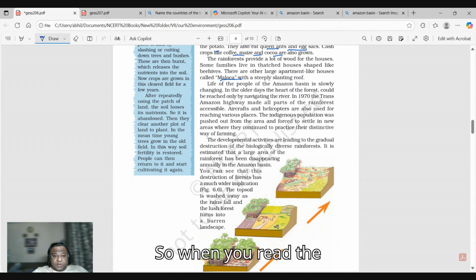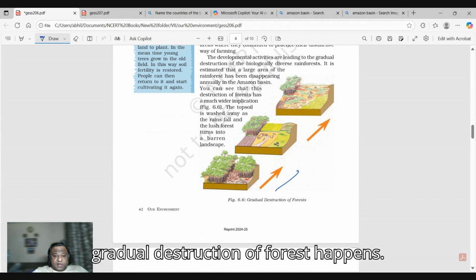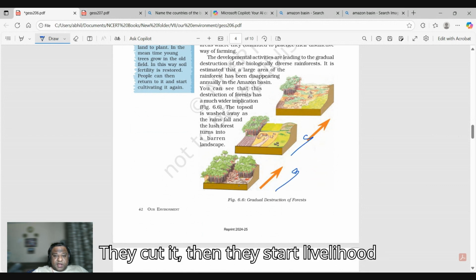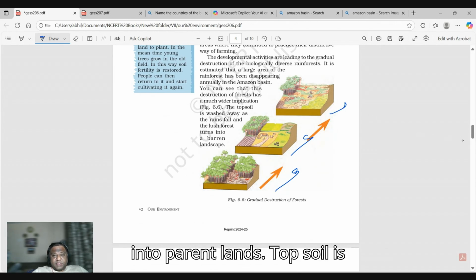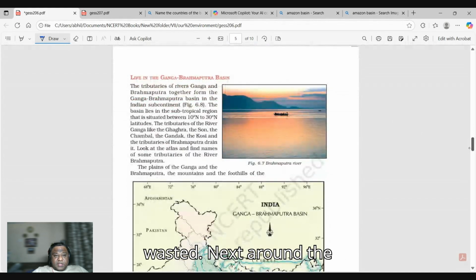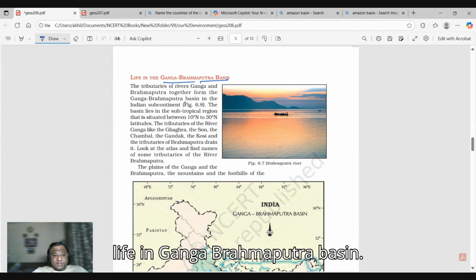So when you read the chapter, you see this diagram, how the gradual destruction of forest happens. They cut it, then they start livelihood, and then slowly the forest is gone into barren lands. Topsoil is wasted. Next, around the chapter, they come to the India side and life in the Ganga Brahmaputra basin.